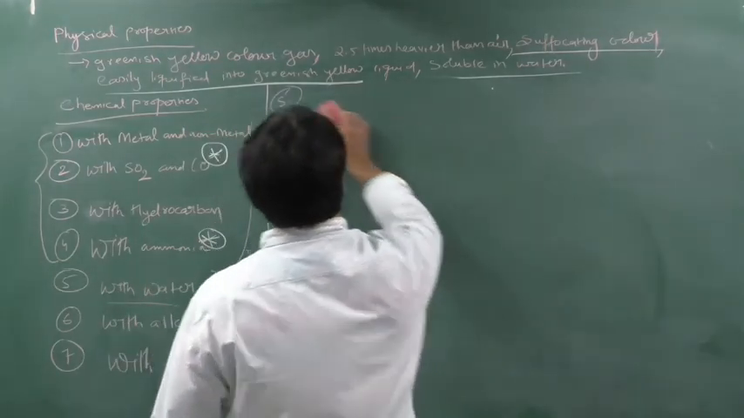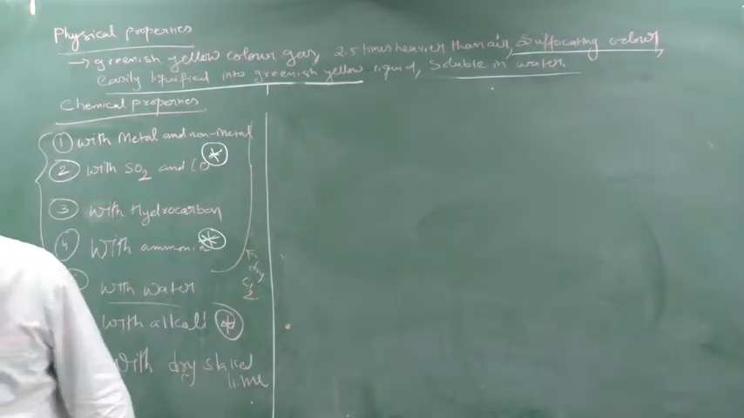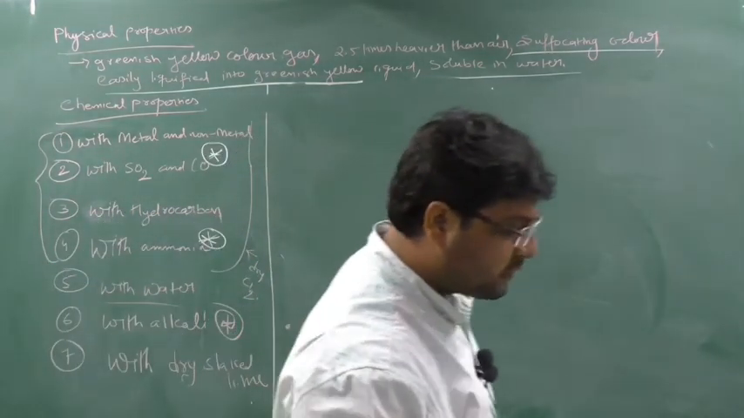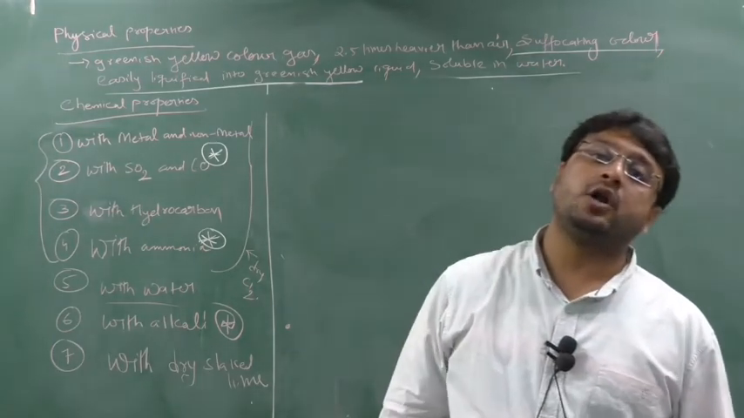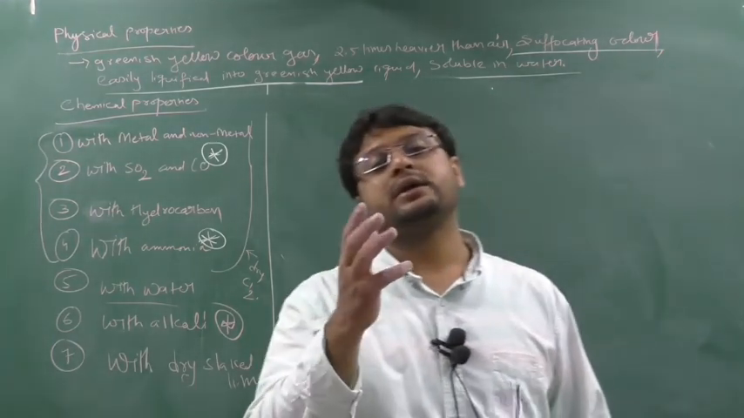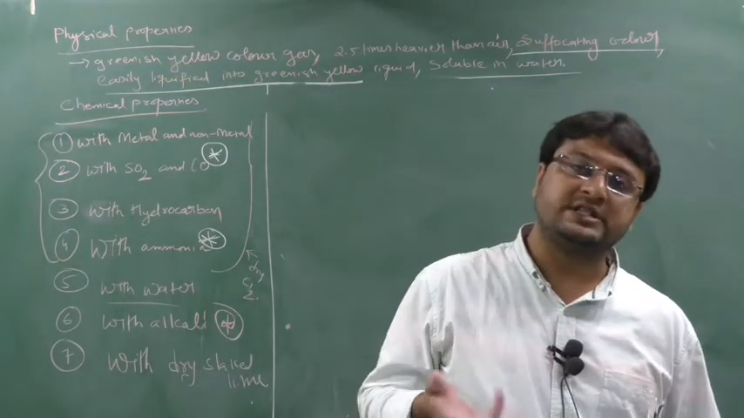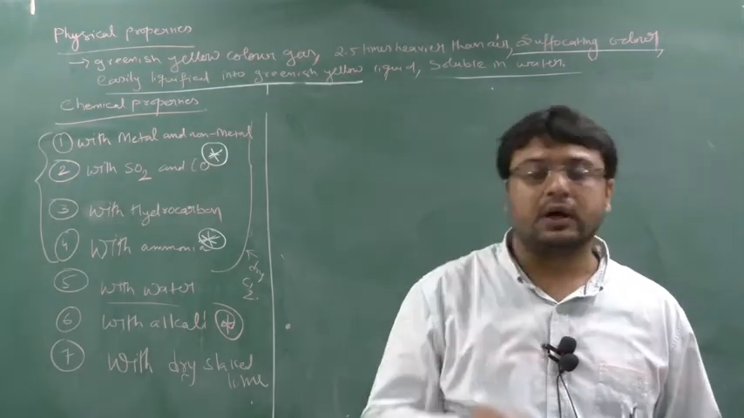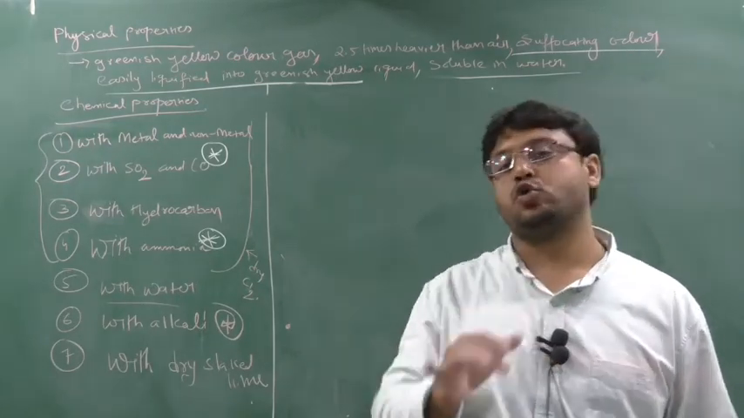When you take the water solution of chlorine gas, it is a yellowish green color solution, and on long standing, what will happen? That yellowish green color solution will fade away. Why? Because HCl vapor will come out. That's why the aqueous solution of chlorine is kept in a closed bottle.